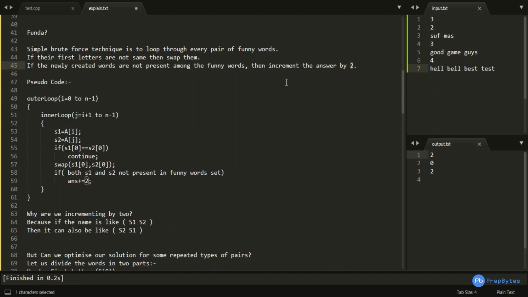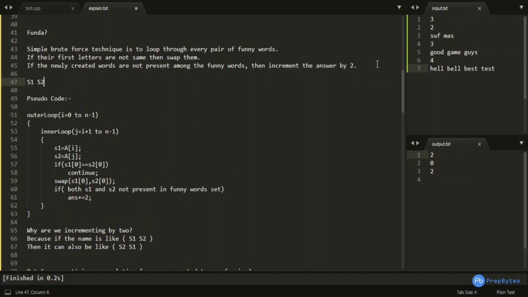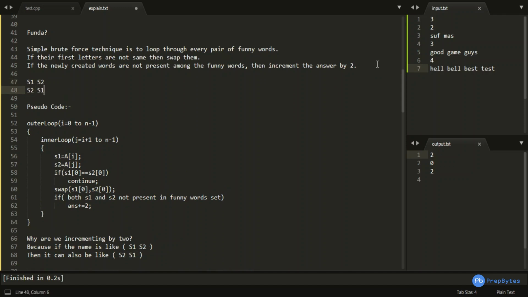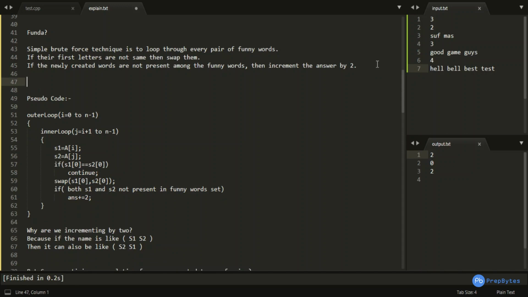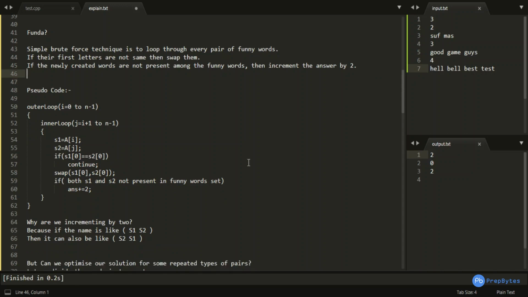Why 2? Because I told you that if S1 and S2 are the non-funny words after swapping, then S2 and S1 is also a possibility. That's why I am incrementing here by 2. You can see here why we increment by 2: if the name is like S1 S2, then it can also be like S2 S1.